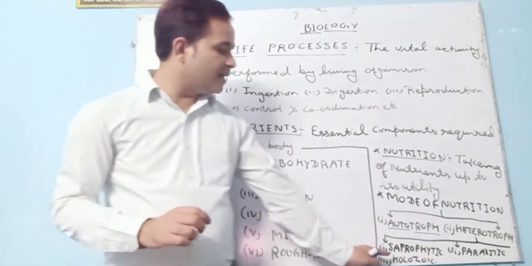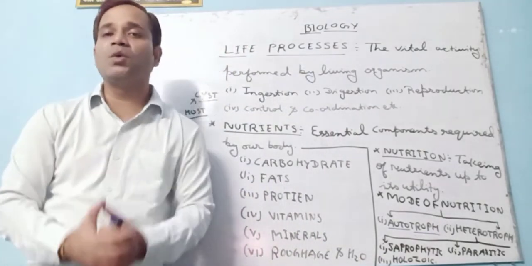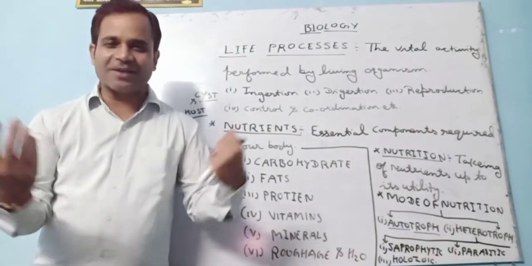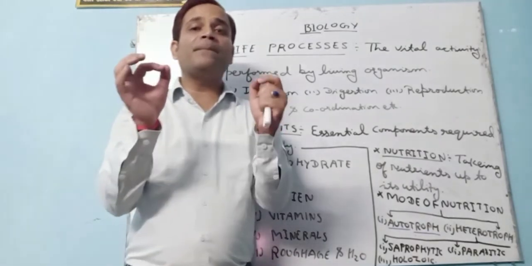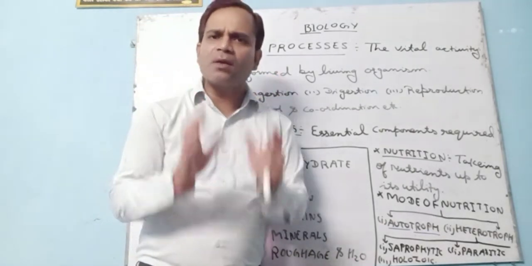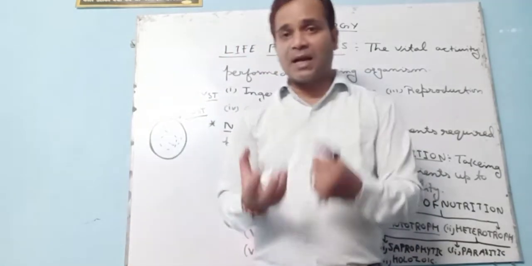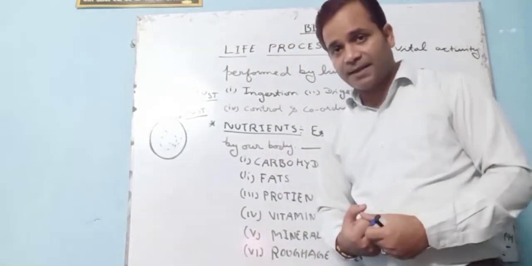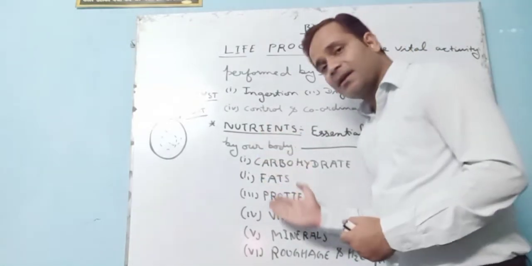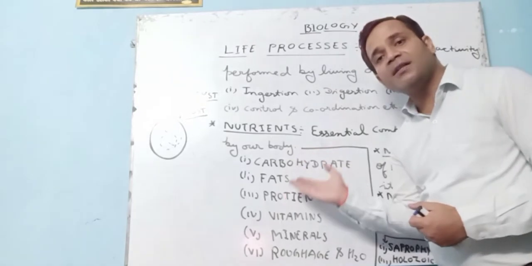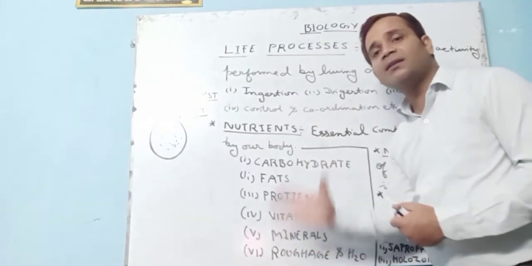Now the third one is here, I am telling here what? Holozoic. So what is holozoic? We all are holozoic. It means those organisms which take complex food. यानी ऐसा organisms जो क्या करे? Complex food. यानी आपको ये लग रहा है सर complex food क्या होता है? What is complex food? Yes, I have written here: carbohydrate, fats, proteins, vitamins, minerals, surface and water. These all are the complex food.